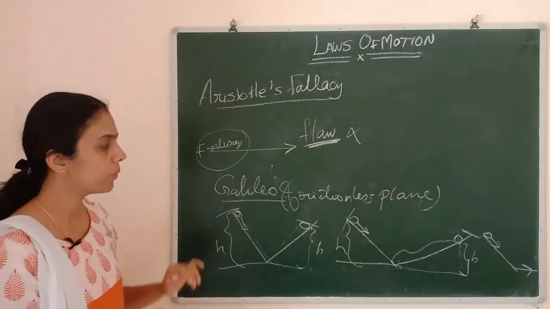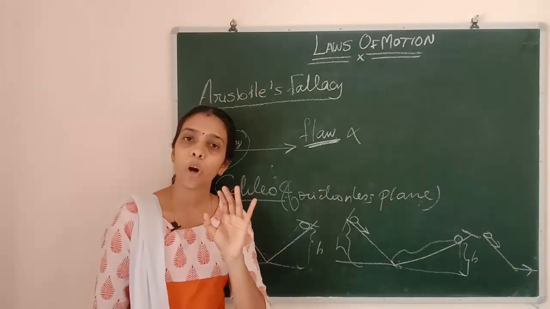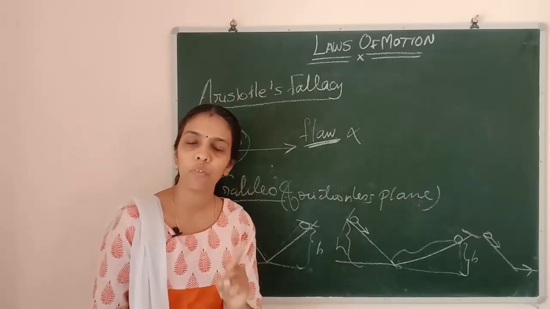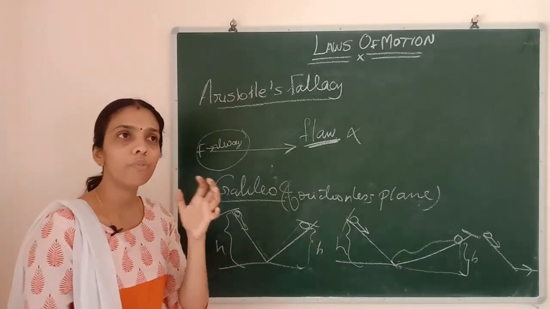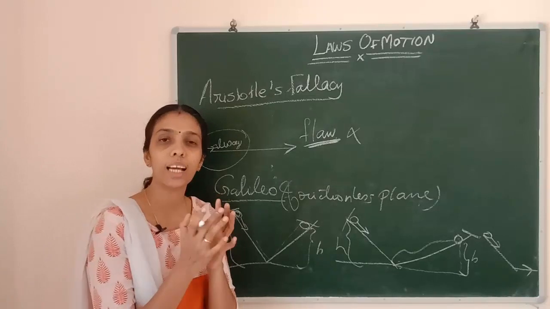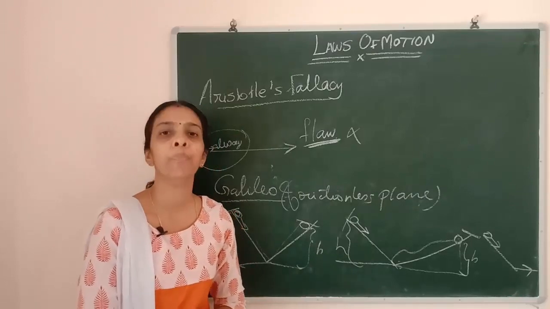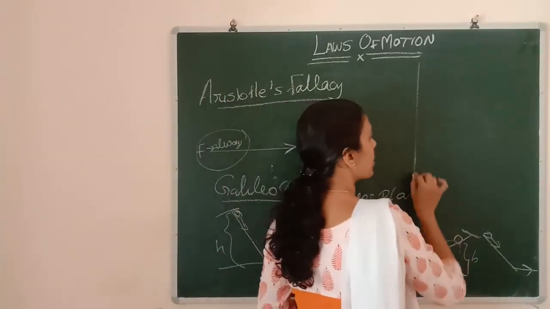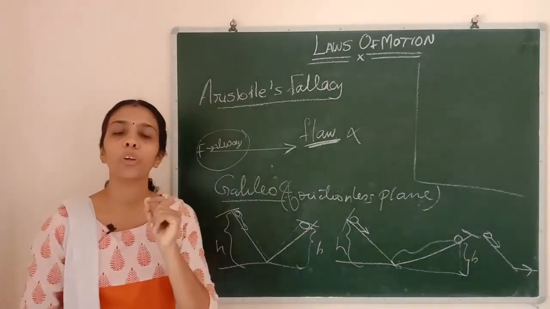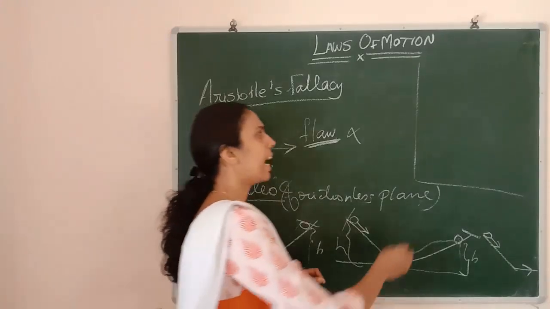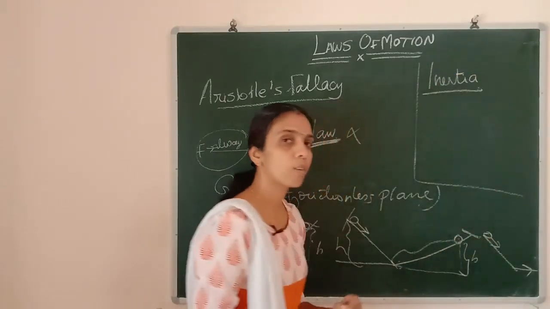Like that he understood. Okay, so Galileo had given the explanation for inertia. An object will continue in its state of rest or uniform motion. Okay, so if we are not applying any external force, the object has the tendency to continue in its state of rest or uniform motion. That property is a natural tendency of an object to continue in its state of rest or uniform motion. Okay, that is called inertia.